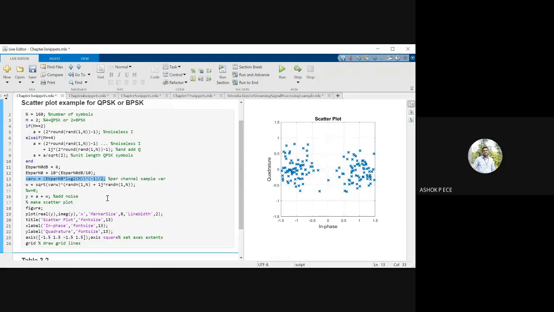This is what is happening in all our mobile phones. In all our mobile phones, the receiver is tuned. BPSK or QPSK module is only there inside the processor. So depending on the received signal, it is being decoded as 1 or -1. You see, the scattered symbols are close to 1, and the scattered symbols are close to -1. That is how they decode whether the received signal is 1 or -1.